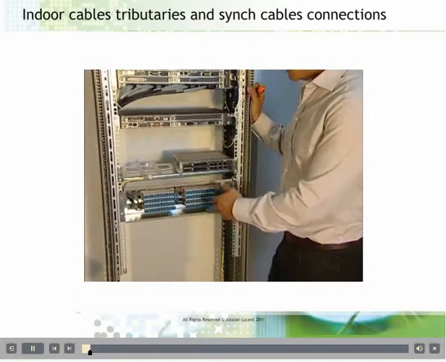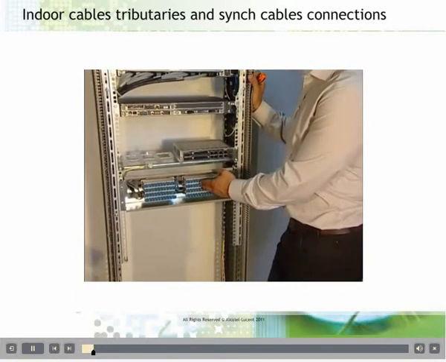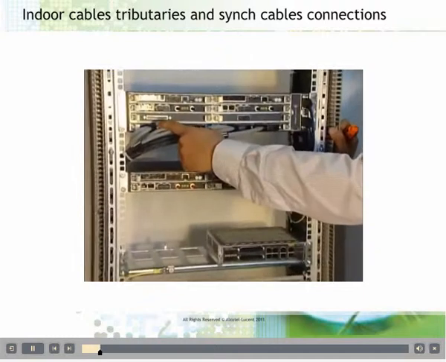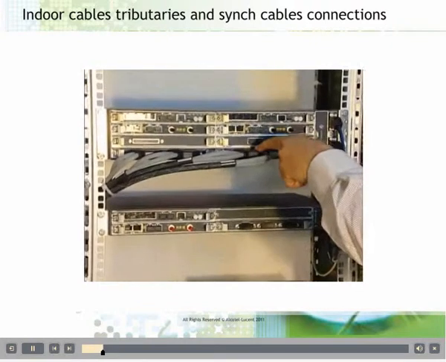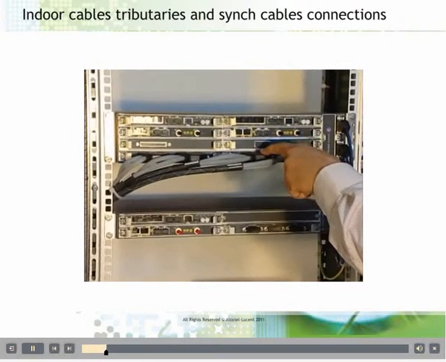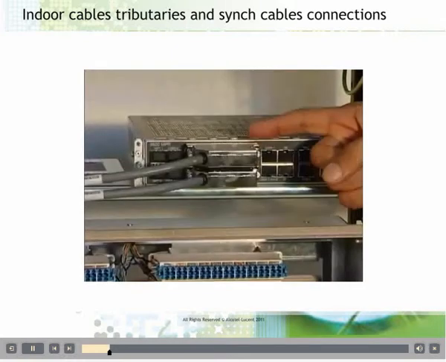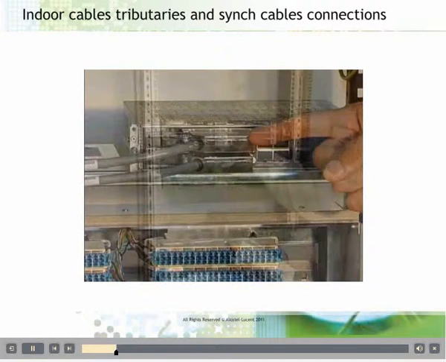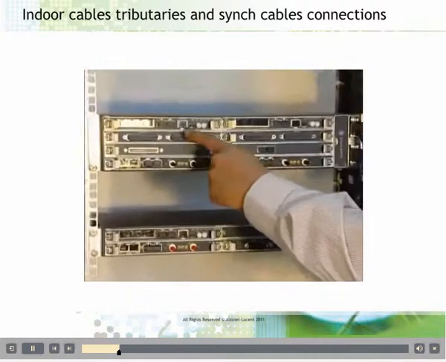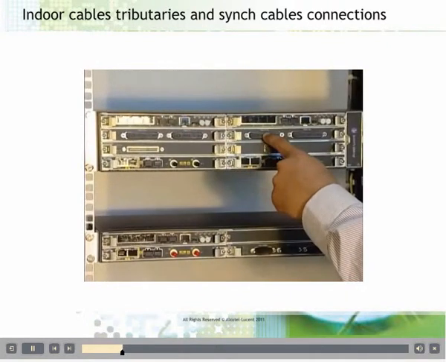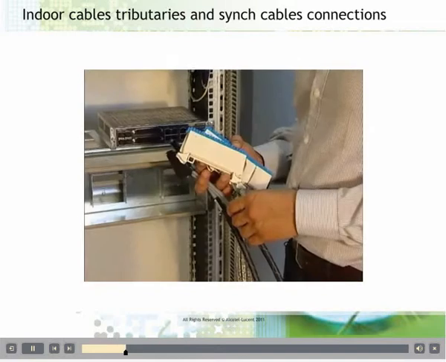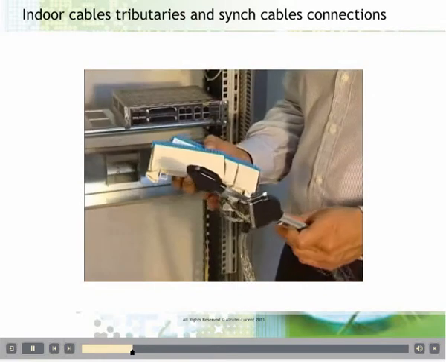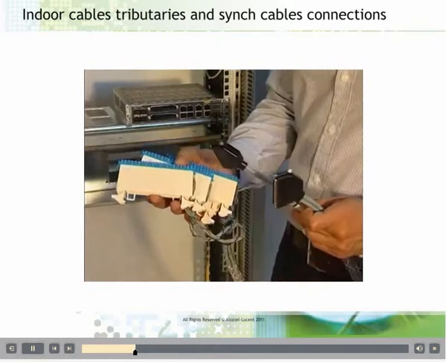This module describes the indoor connections, including the E1 tributary cables and synchronization. Examples of tributary cable connection for protected and unprotected PDH board, ASAP board, and MSS1C will be discussed throughout this module. Let's begin with the unprotected PDH board connection. The items needed for this kind of connection are two 16E1 tributary cables and the integrated DDF.